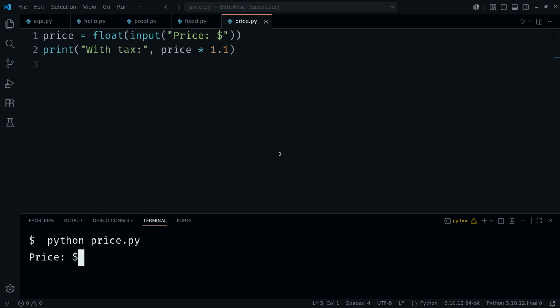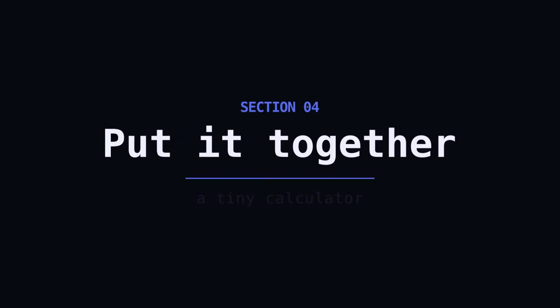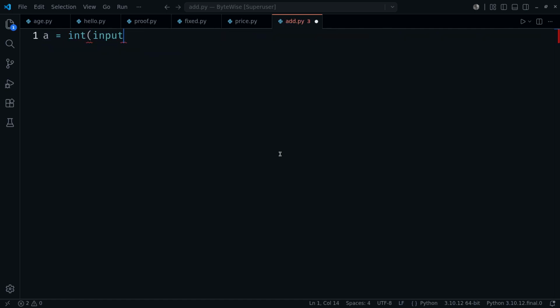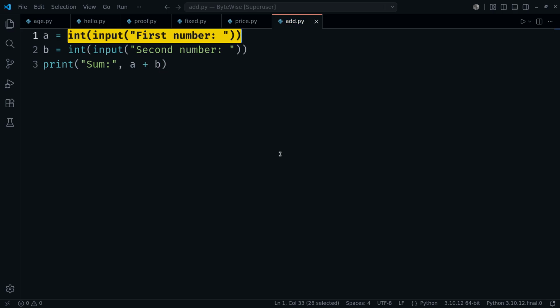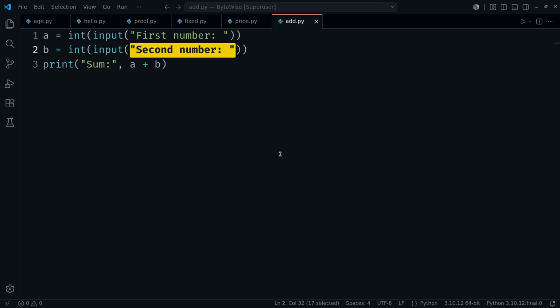The rule is simple. Whole numbers use int. Decimals use float. Let's build a real little tool. A 2-number adder, the classic first interactive program. Two numbers, each read and converted on the spot. A clear prompt every time, so the user always knows what you're asking. Good prompts are half of good input.